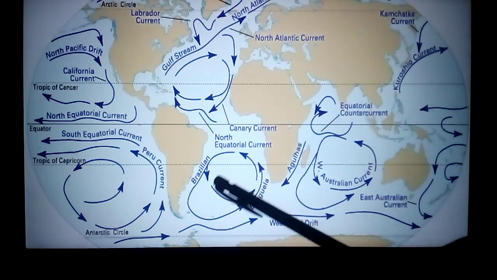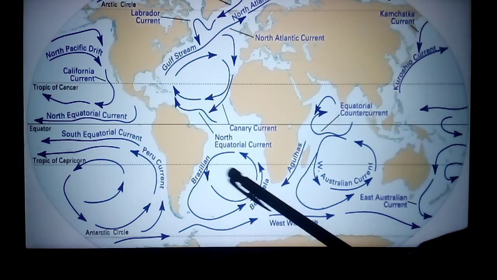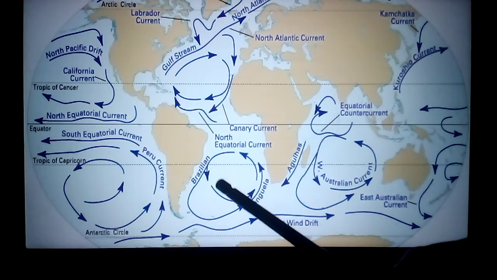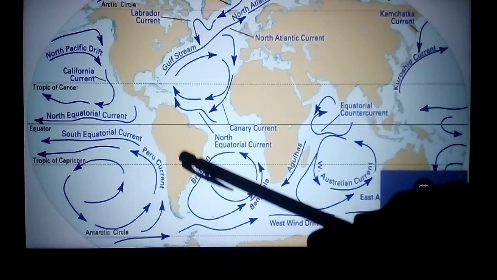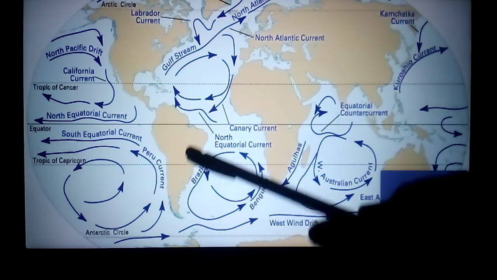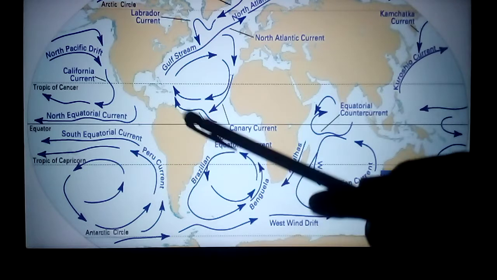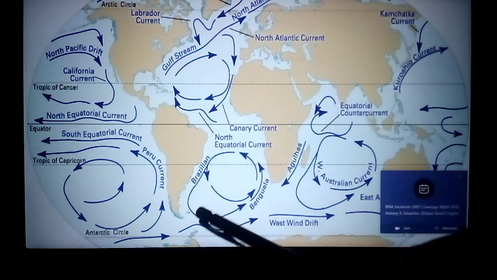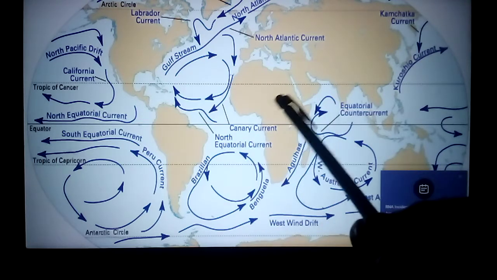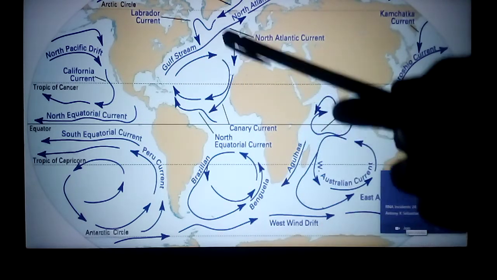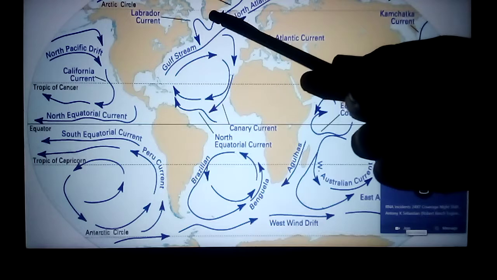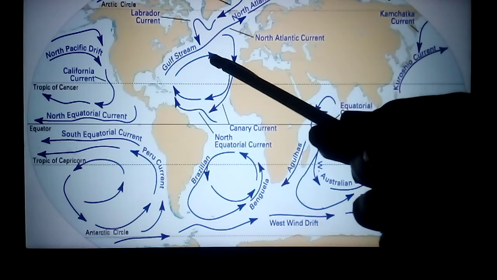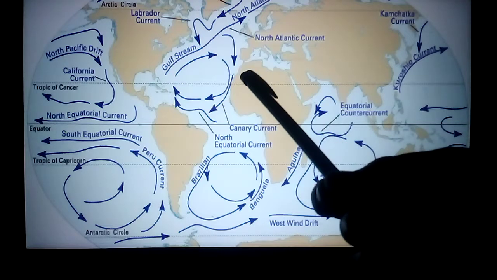In different places they have different names, here the Peru current, here the Brazilian current. Where they start, they name the current accordingly. Like this, warm currents and cold currents meet at some places. Here the Labrador current, a cold current, meets the Gulf Stream, a warm current. How are these currents useful?